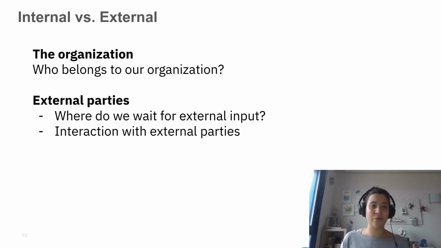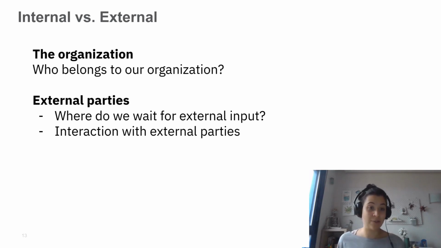If we look into the first one, internal versus external, I often see the problem that people try to model external input as part of their organization, and that's normally a bad idea. So the real question here is, if we are an organization, who belongs to our organization and which processes can we really control? So what kind of work do we really know is happening, and how are our different departments performing this?